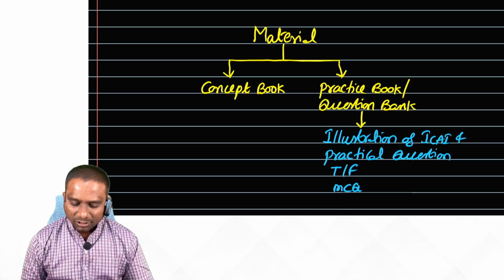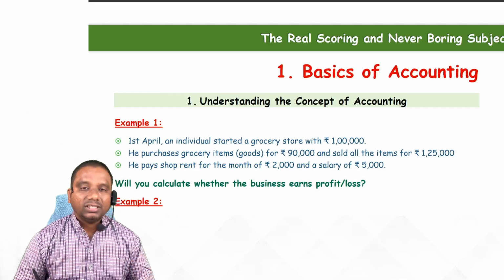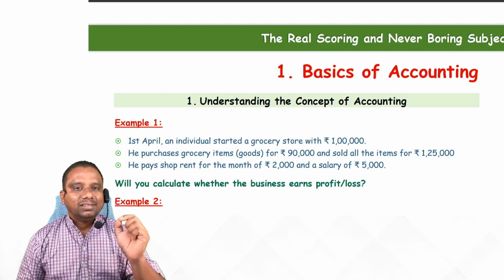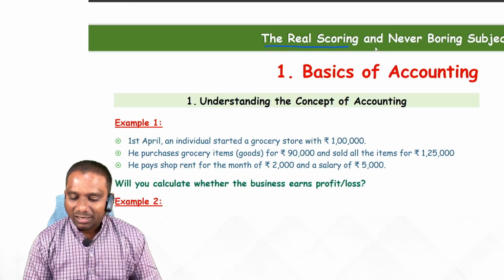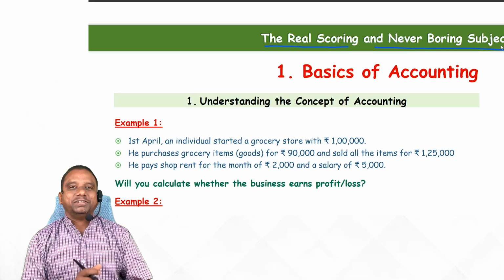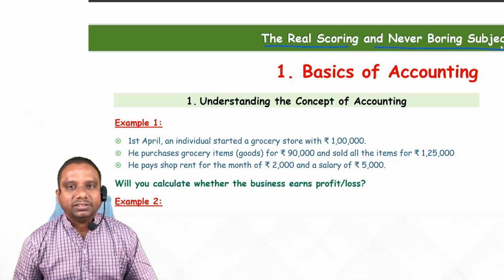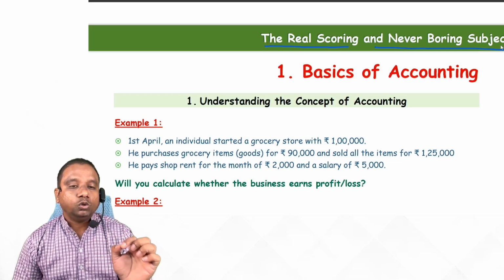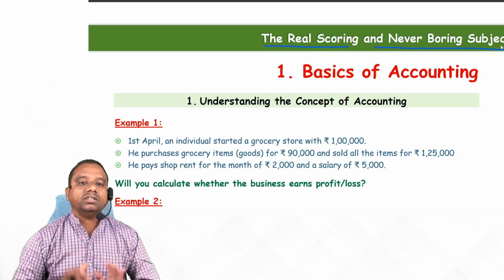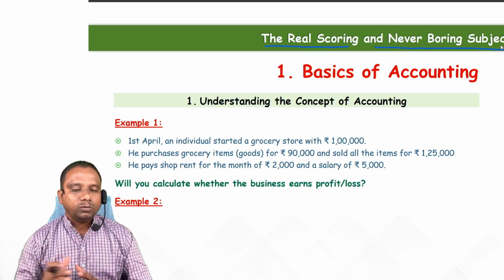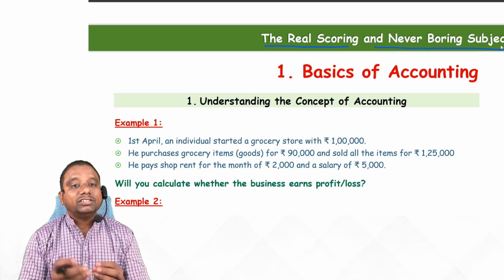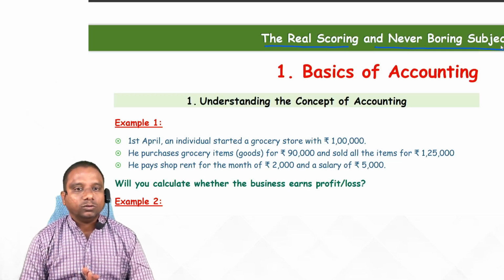That's why I have given our subject the name real scoring and never boring subject, because here you have a scope to easily get 90 plus also. Once you are thoroughly perfect with the concepts and problems, then you can even score 90 plus marks in accounts.